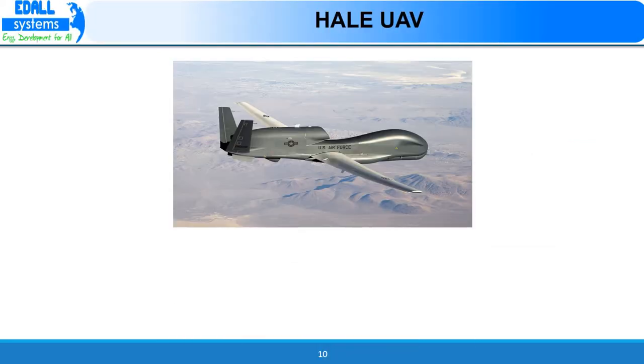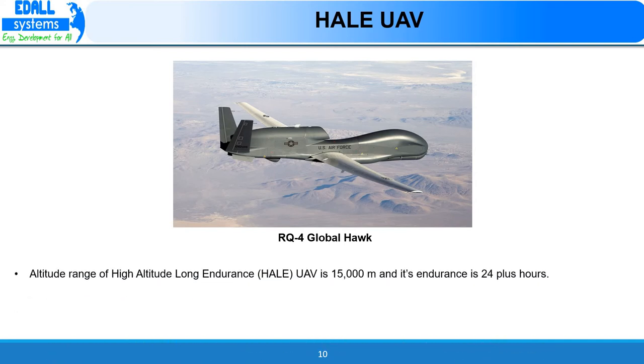First, we have high altitude long endurance unmanned aerial vehicle. Example for this type of unmanned aerial vehicle is RQ-4 Global Hawk. Altitude range of high altitude long endurance unmanned aerial vehicle is 15,000 meters and endurance is 24 plus hours.